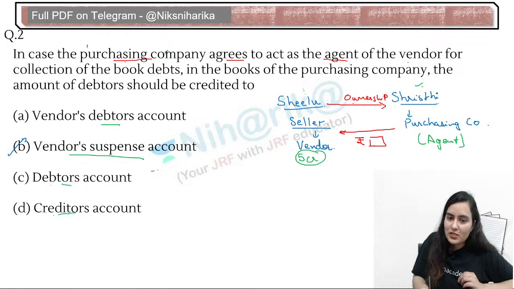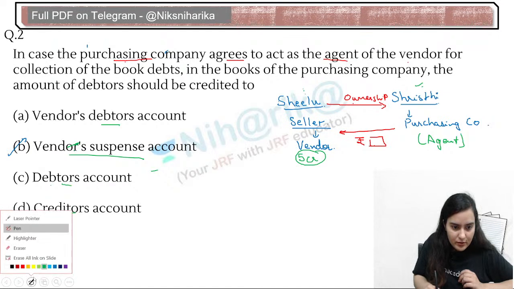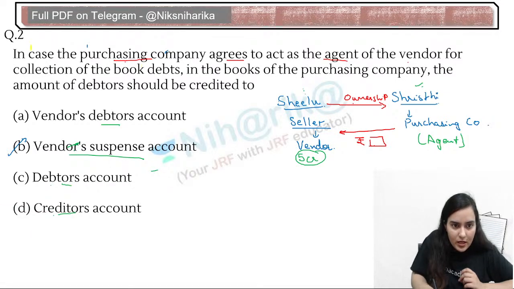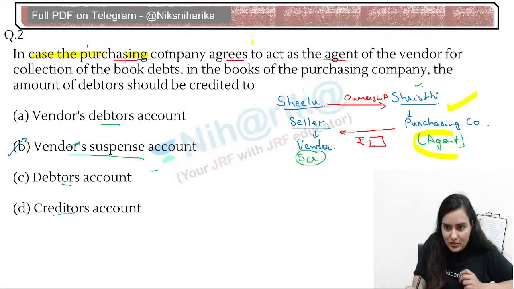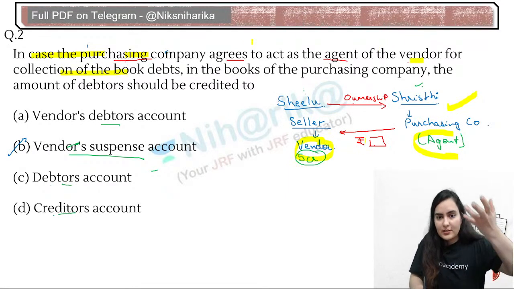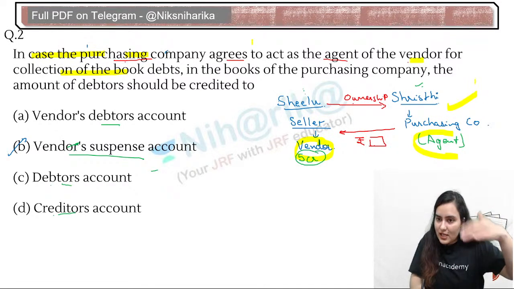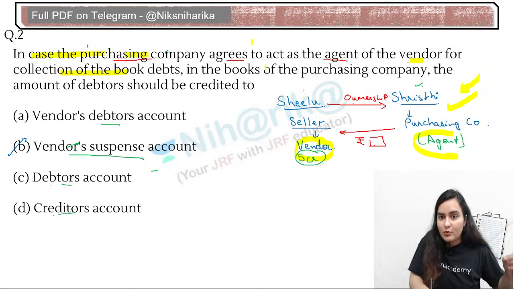In the books of purchasing company, you can see, in case the purchasing company agrees to act as an agent of the vendor company for the collection of book debts. That means they will collect the book debts, they will collect the debtors, but in the books of the purchasing company, the amount of the debtors should be credited to.